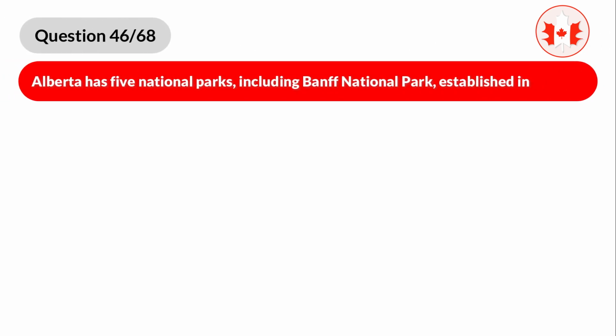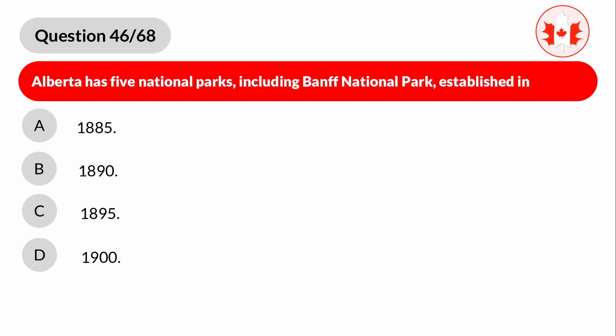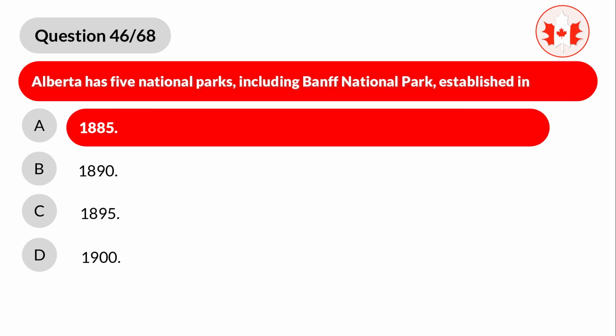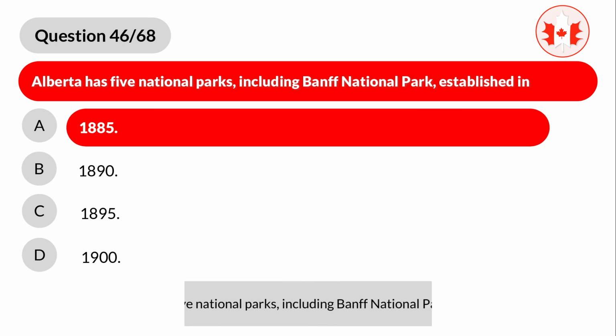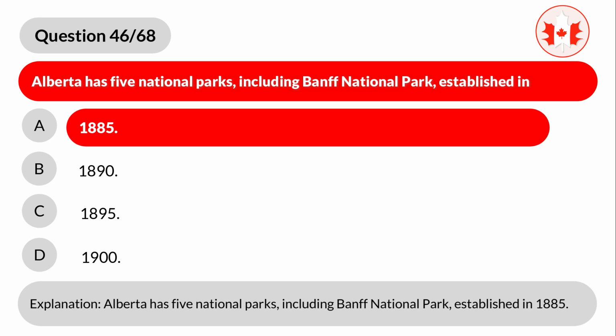Question 46. Alberta has 5 national parks, including Banff National Park, established in A. 1885. B. 1890. C. 1895. D. 1900. Correct answer is A. 1885. Explanation. Alberta has 5 national parks, including Banff National Park, established in 1885.